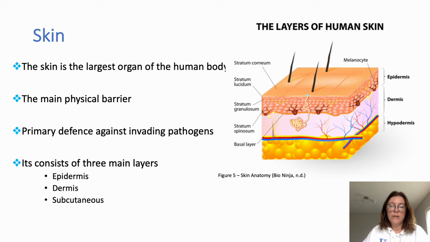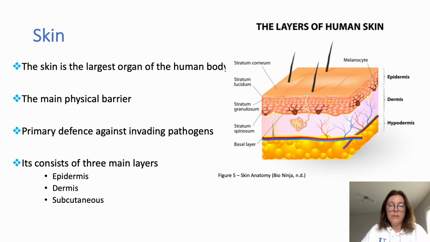The skin is the body's largest organ and is an important immunological organ acting as our main physical barrier and primary defence against invading pathogens. It is part of the integumentary system and comprises of 3 main layers. The epidermis is the outer part of the skin that provides a waterproof layer and is made of epithelial cells and specialised cells called keratinocytes and Langerhans that prevent pathogens from penetrating the skin.